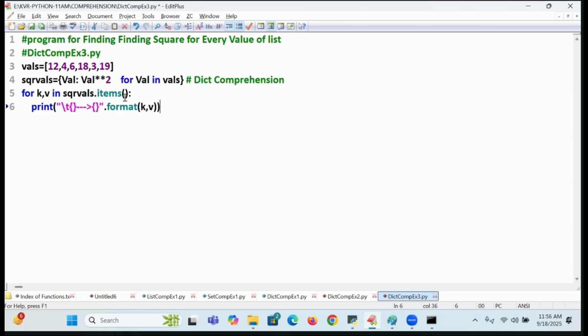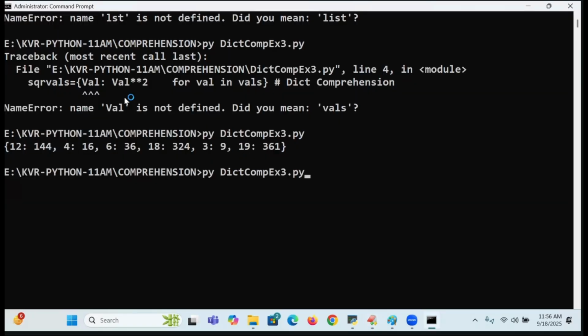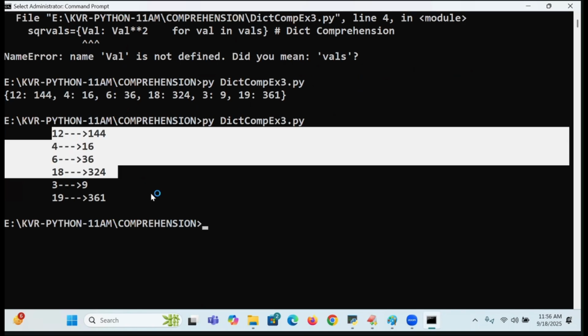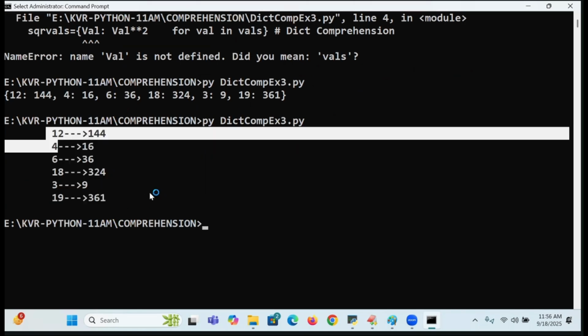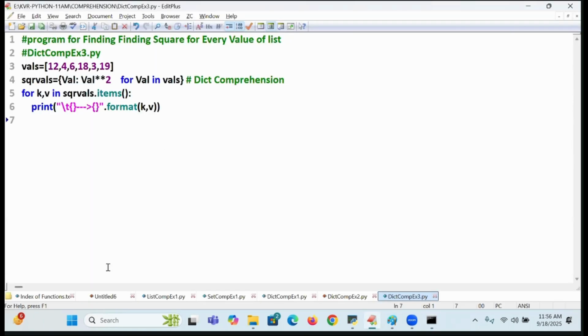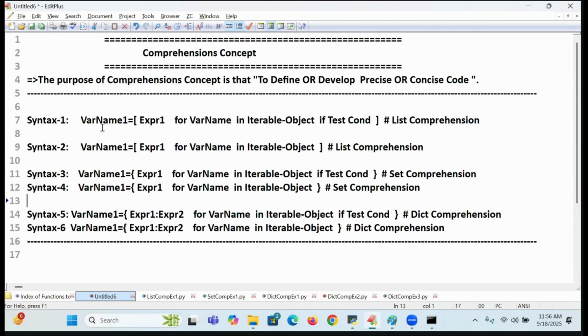So done. Are you following me? This is the concept of dict comprehension. I hope students, you are understanding. It's a very useful concept to define precise, concise code. I will go for it.